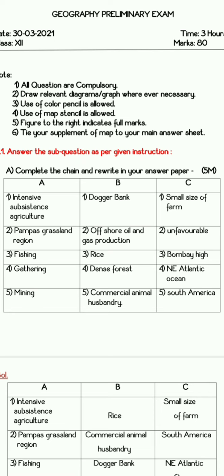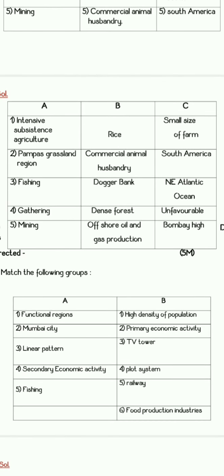The first question is to complete the following chain, where we have 3 columns, column A, B and C, which carries a total of 5 marks. The answer key is: intensive subsistence agriculture is rice, and it has a small size of farm. Second, pampas grassland region has commercial animal husbandry, found in South America.